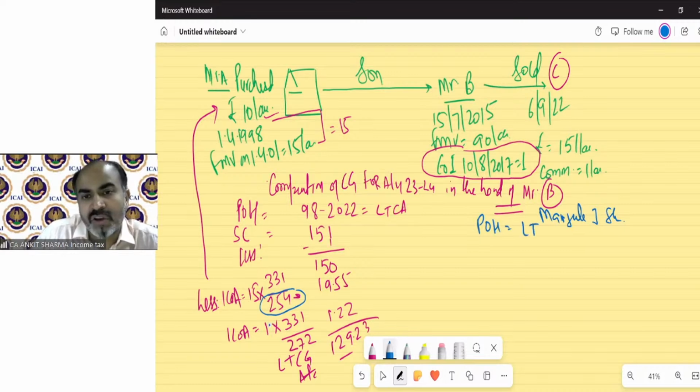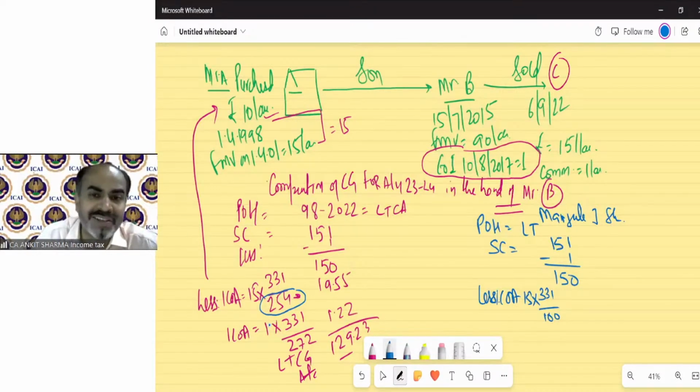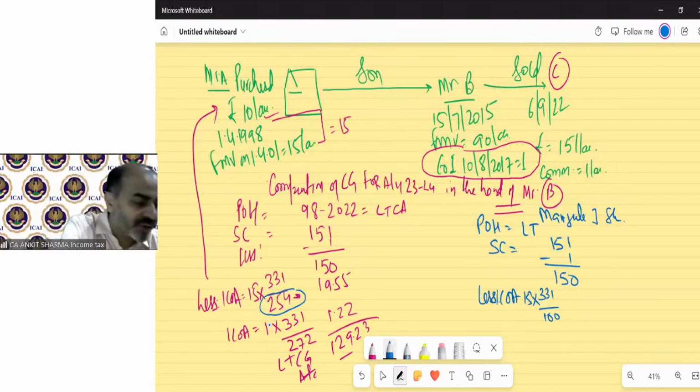Period of holding always long term, sale consideration will remain the same. So you just need to write it again. That's it. There's no new concept in this. Then less index cost of acquisition, you just need to change one value, and that is index: 15 into 331 divided by 100. Because for Mr. A who purchased in 1998, there was no index value. So the concept says purchase index or 2001 index, whichever is later. So that will come 100. So 15 into 331 divided by 100.